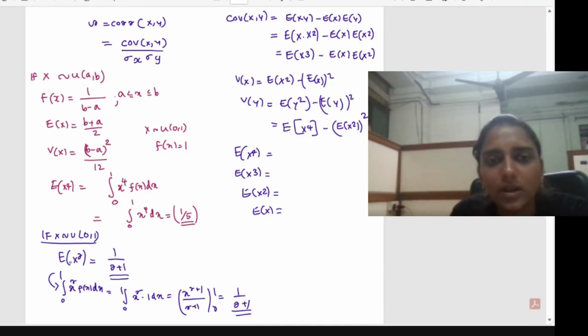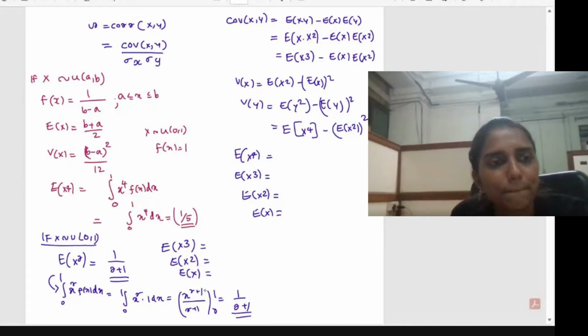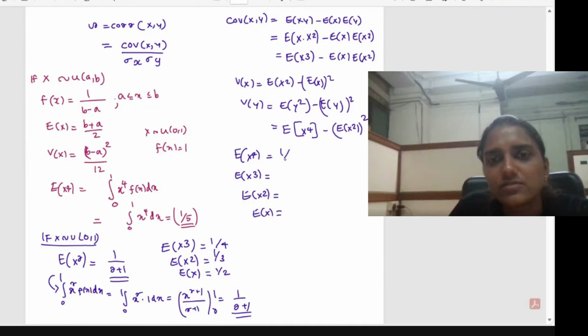So when you find the raw moment, in general, the rth raw moment, the expectation of x to the power r, will give you 1 divided by the power plus 1, that is 1 by r plus 1. So what will be the expectation of x cube then? What will be the expectation of x square? Again, what will be the expectation of x? And of x raised to 4? It is 1 by 5, 1 by 4, 1 by 3, and here it will be 1 divided by 2. So you can just substitute these values: 1 by 5, 1 by 4, 1 by 3, 1 by 2.